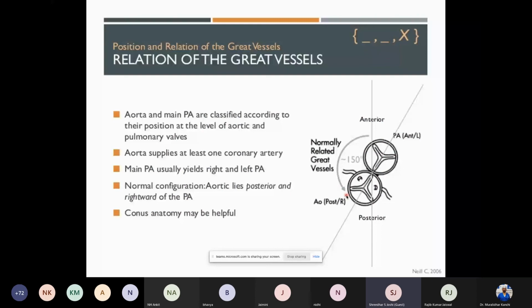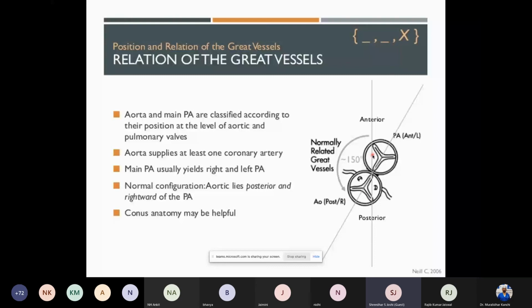This specifically comes into posture because the truncus is divided into two different structures, the aorta and the PA. The aorta is rooted to the left ventricle, takes the oxygenated blood. The pulmonary artery is rooted to the right ventricle, takes the deoxygenated blood. This association defines a lot of congenital heart lesions as we go ahead. So how do we define this?